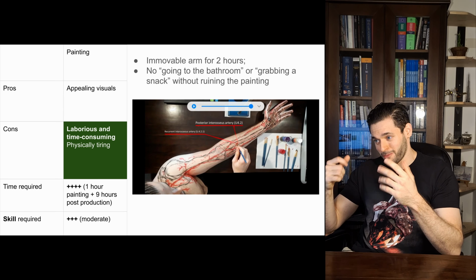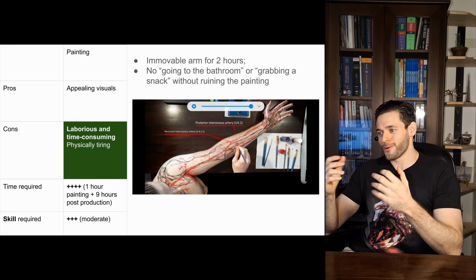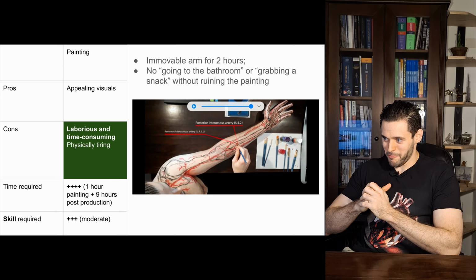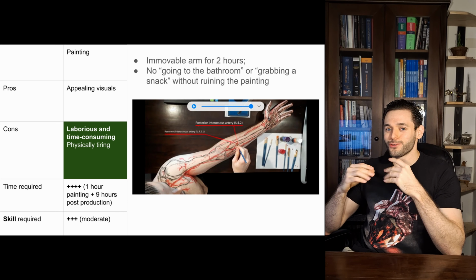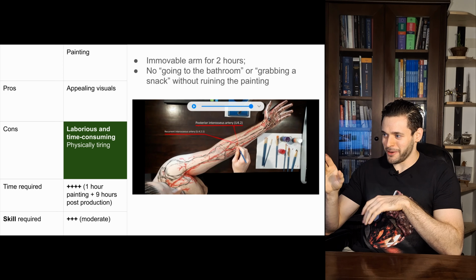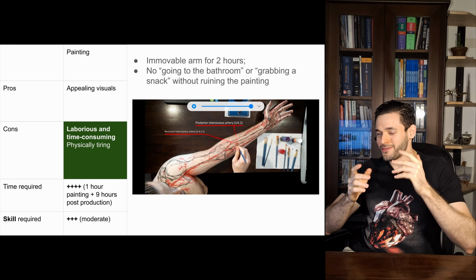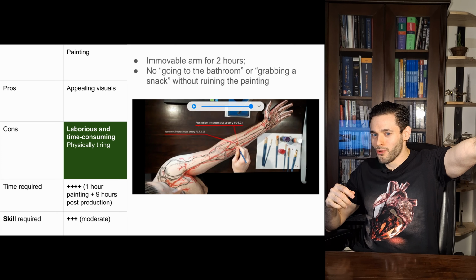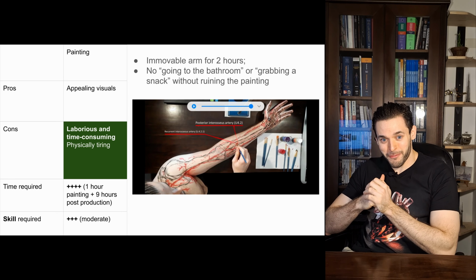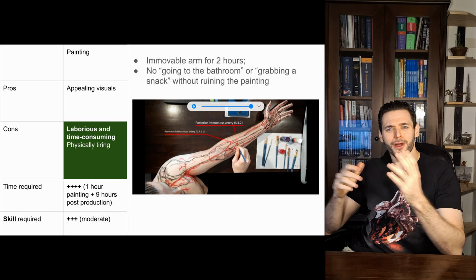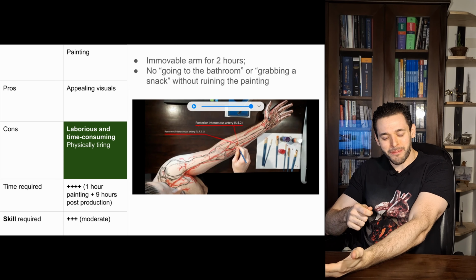Now, the cons. Like drawing, it's laborious and time-consuming, and it can also be physically tiring. Something people don't usually think about when they watch a video like this is that I actually had to keep my arm immovable for 2 hours. That means there is no going to the bathroom or grabbing a snack during the painting.